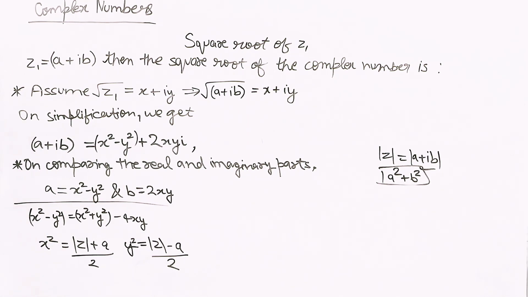So on further simplification, we get the value of x and y by taking the square root on both sides. So finally, what do we get?